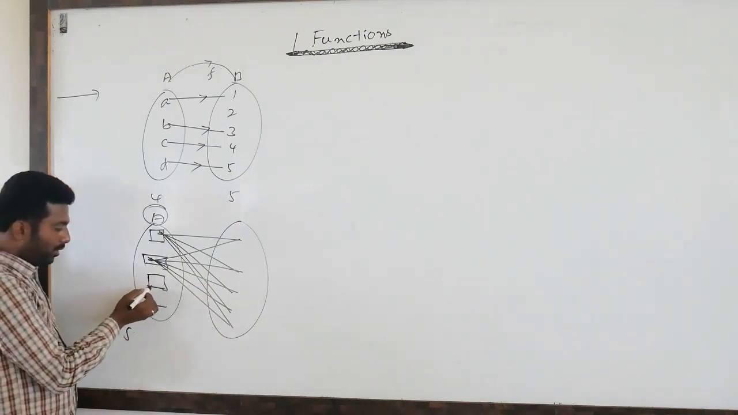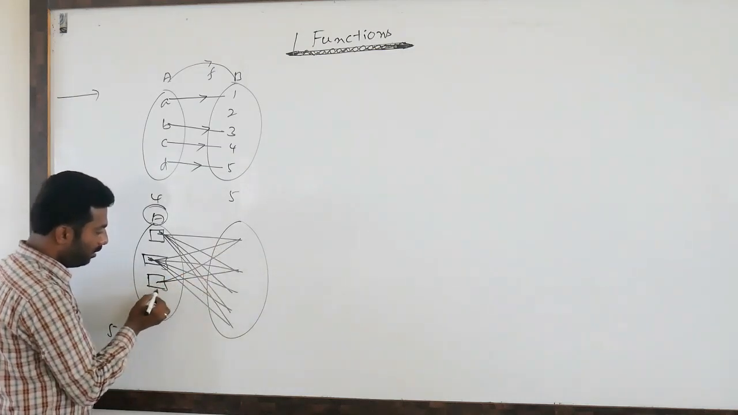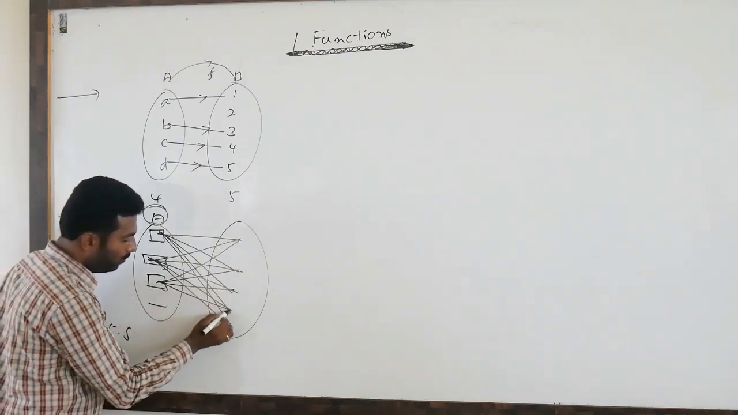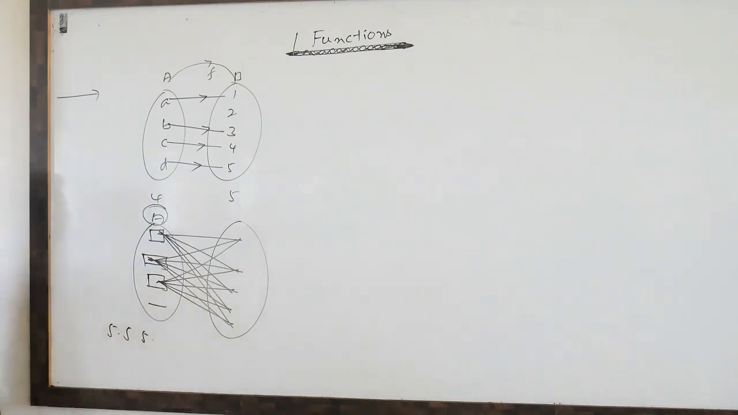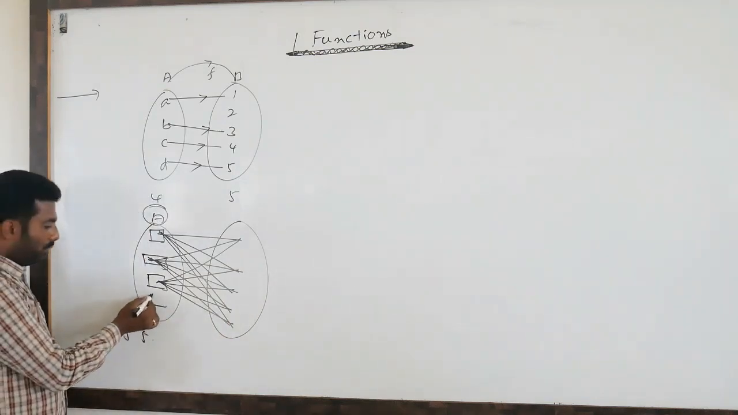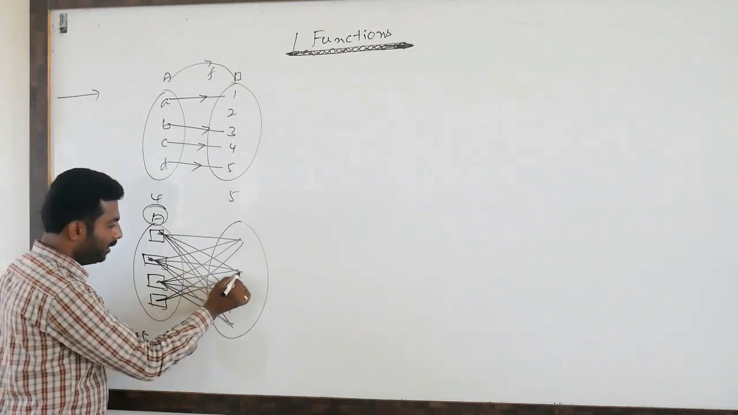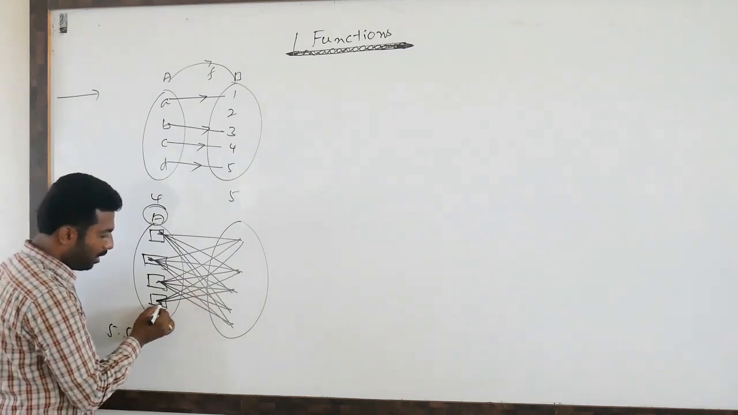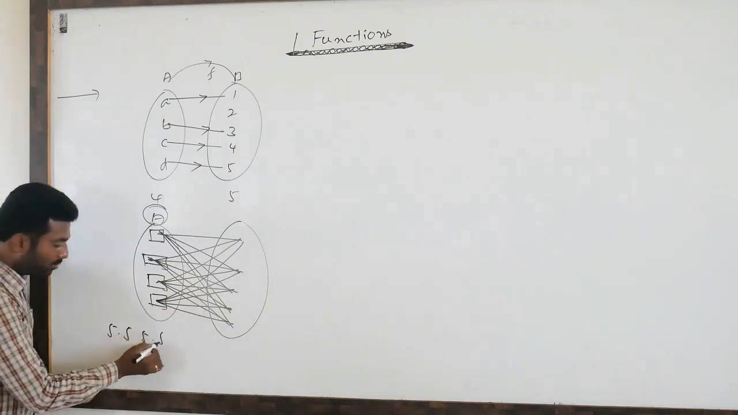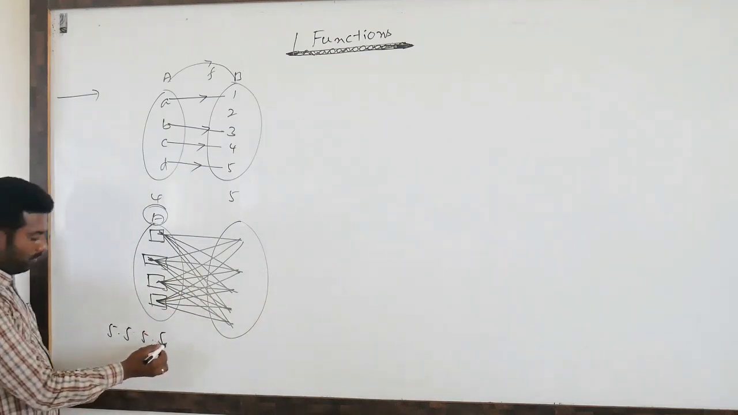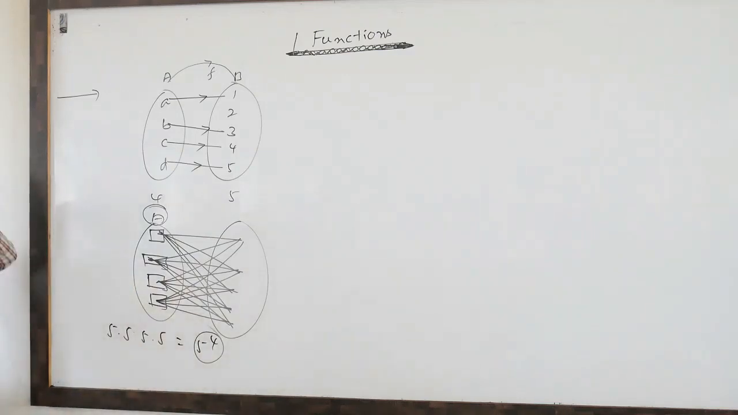Third blank associates to either the first, second, third, fourth, or fifth element. So this can also be filled in 5 ways. Then the fourth blank can be filled with either the first, second, third, fourth, or fifth element. So this can also be done in 5 ways. So 5 into 5 into 5 into 5 means 5 power 4. So very clear.